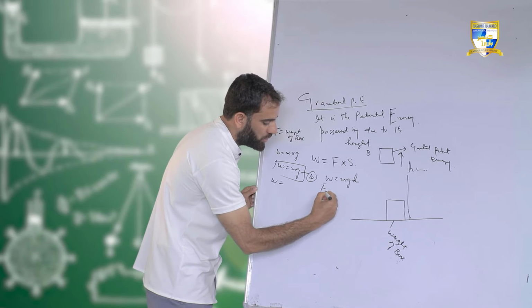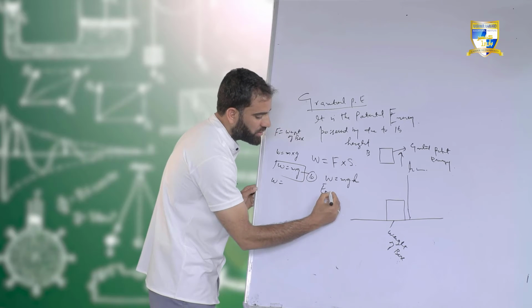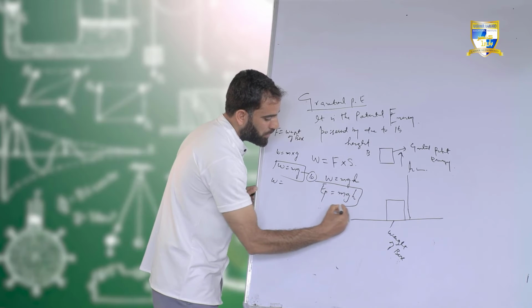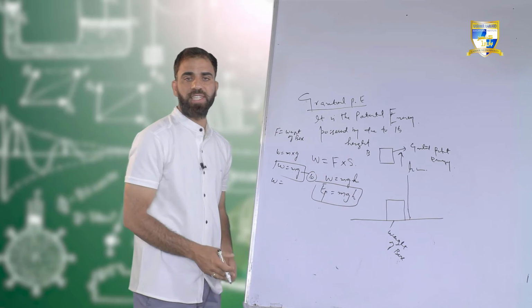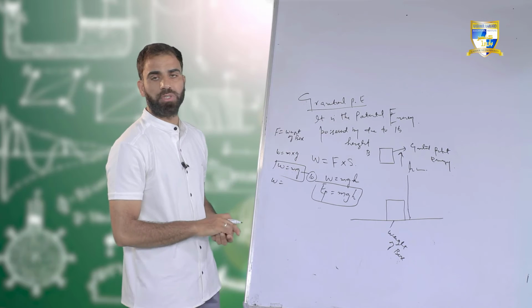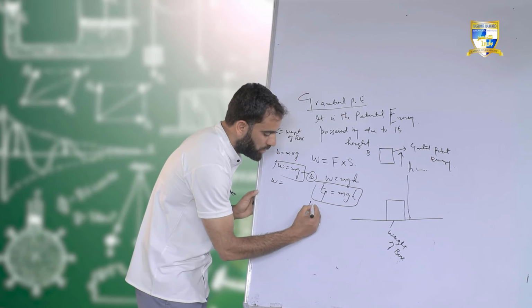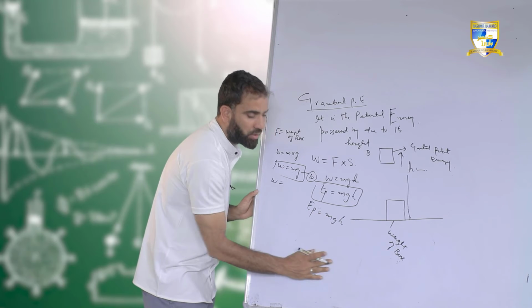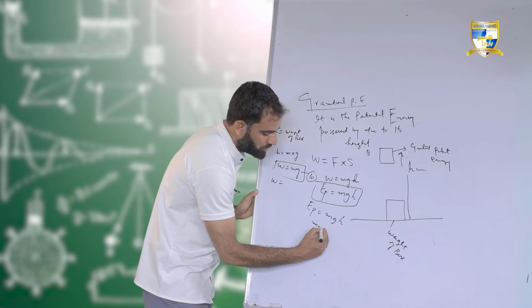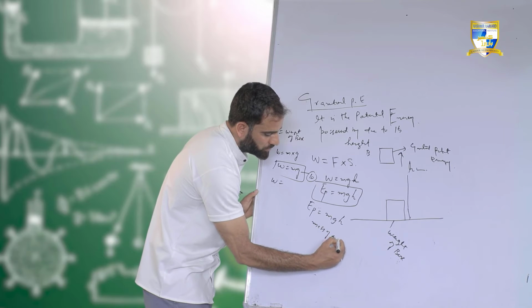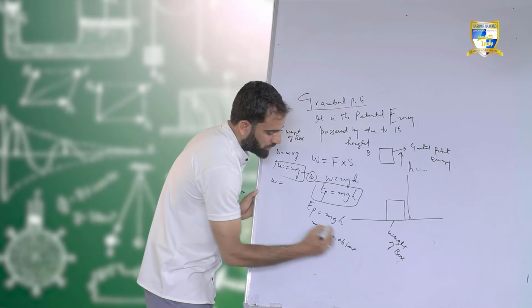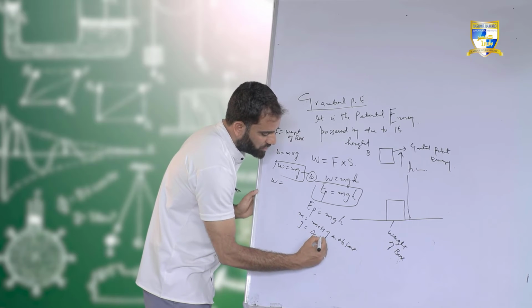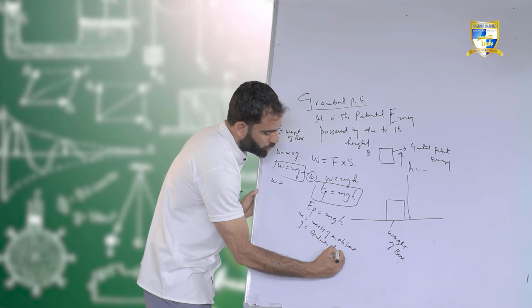So I can write here, in case of work, W equals mgh. So I have derived the expression for gravitational potential energy, that is EP equals mgh. And what is m here? It is the mass of an object. And what is g? It is acceleration due to gravity.